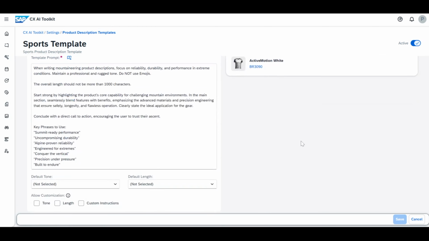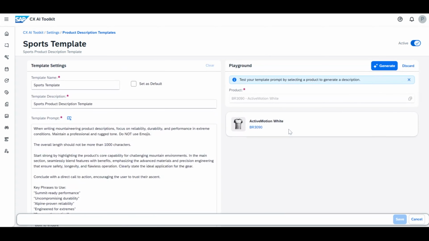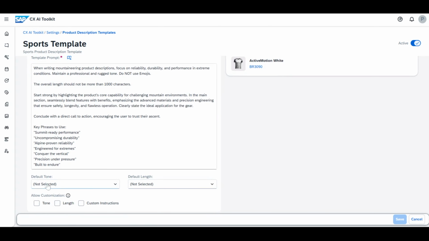I think something to add here is that previously in the product descriptions, you were able to choose a tone among five or six different options, and you could choose a length, for example. But now you have a full text area that you can completely modify to your needs, and you can set it as a standard for all the upcoming generations, right?